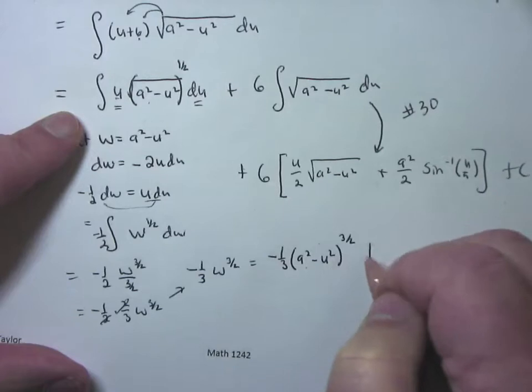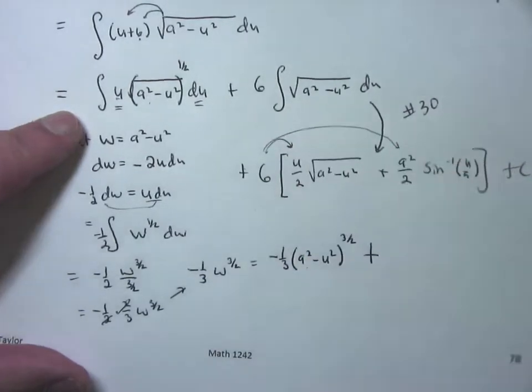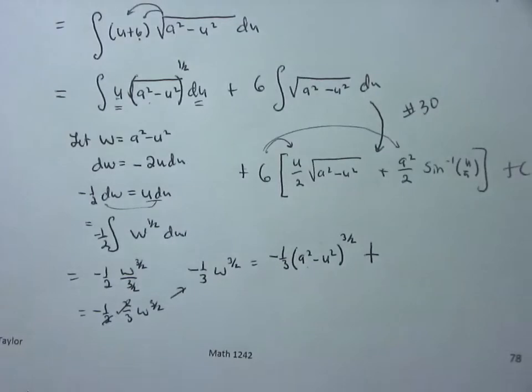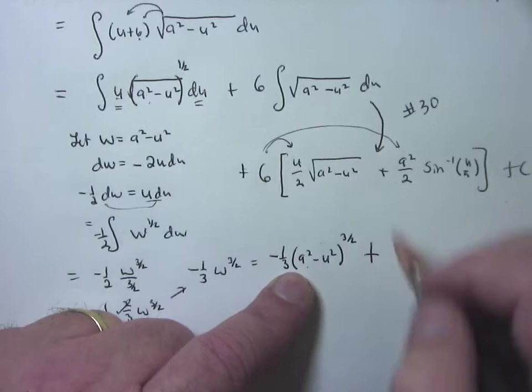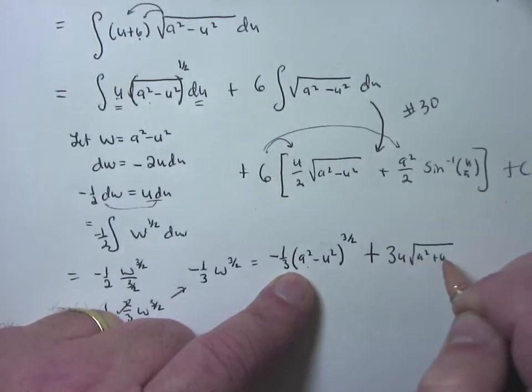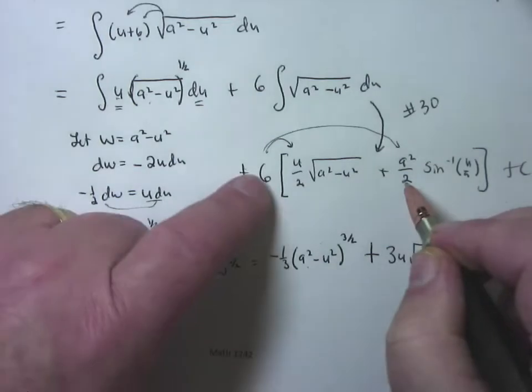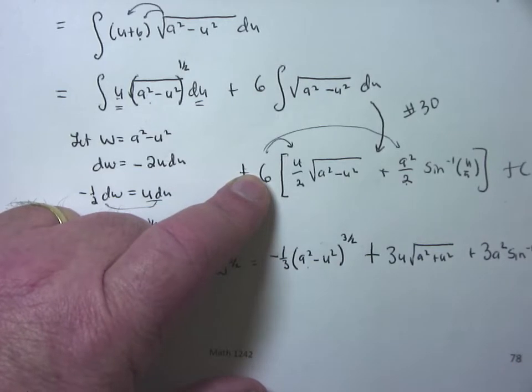And then I'm going to put plus, and I'm going to go ahead and distribute this 6 throughout, just to clean it up, to get a complete answer here. What's 6 times u over 2? Well, 2 goes into 6 3 times. That'll be 3u square root of a squared plus u squared. Plus, 2 goes into 6 3 times. That'll be 3a squared times the sine inverse of u over a, plus c.